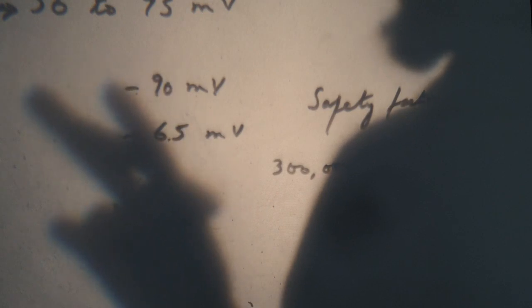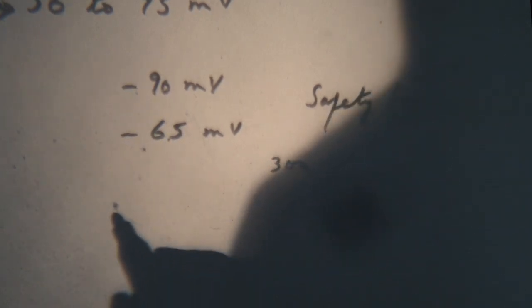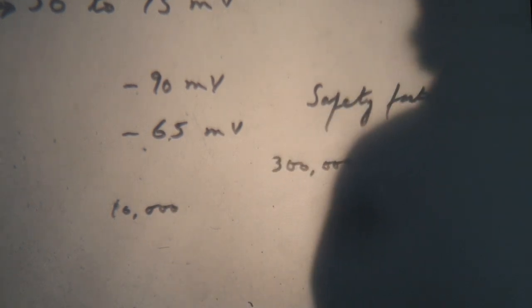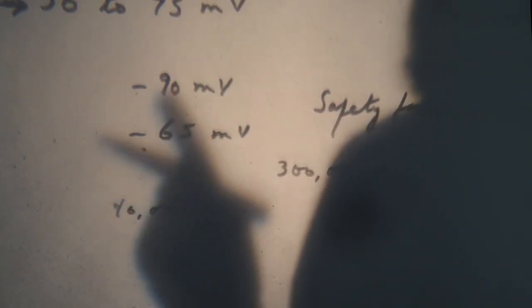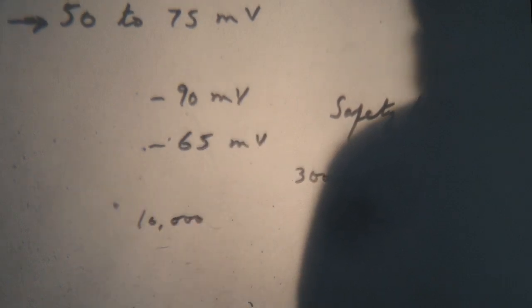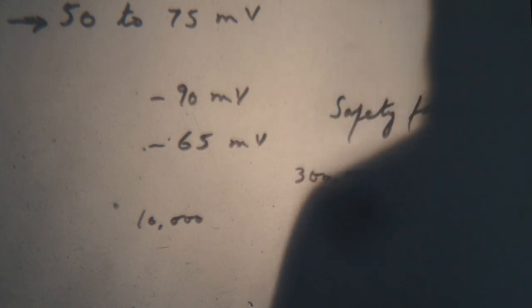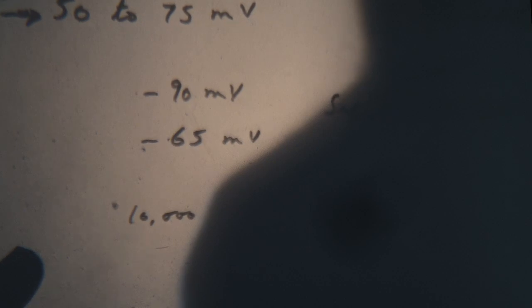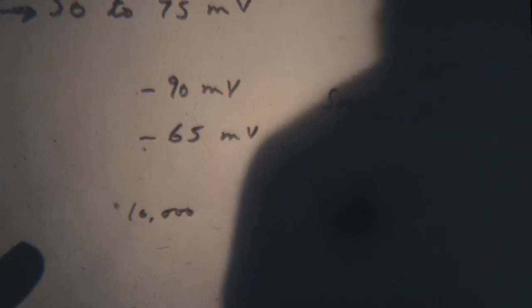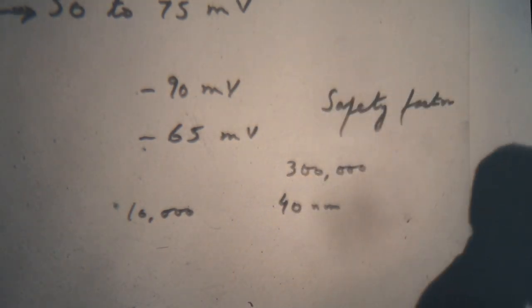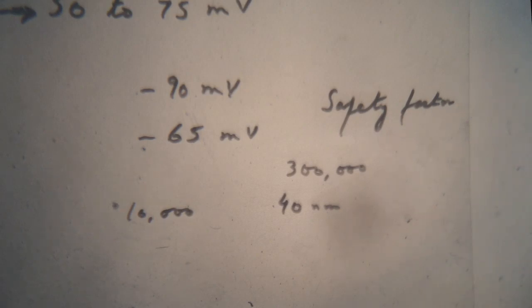In each vesicle, there are 10,000 molecules of acetylcholine present. The size of each vesicle is about 40 nanometer. 40 nanometer is the size of each acetylcholine vesicle.